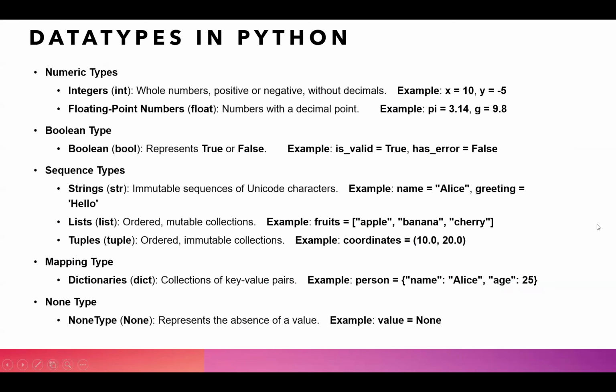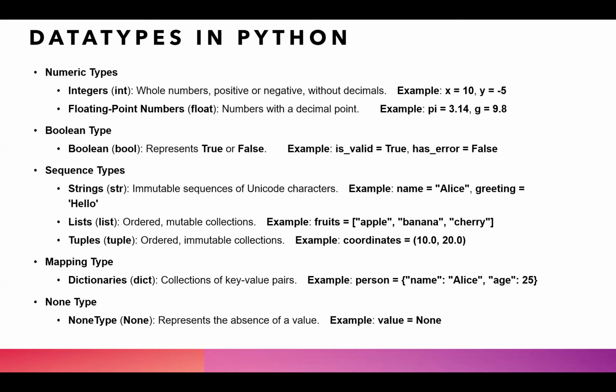Next are the data types in Python. When we are naming a variable, the value that we're storing in it can be of different types. It could be an integer type value, a decimal type value, or a string type value. These types of values are known as the data types in Python. Each and every variable has its own data type.